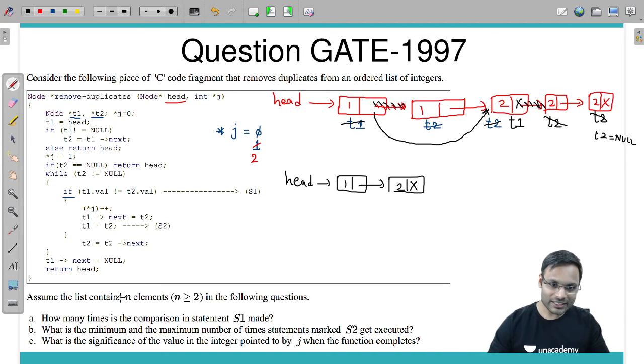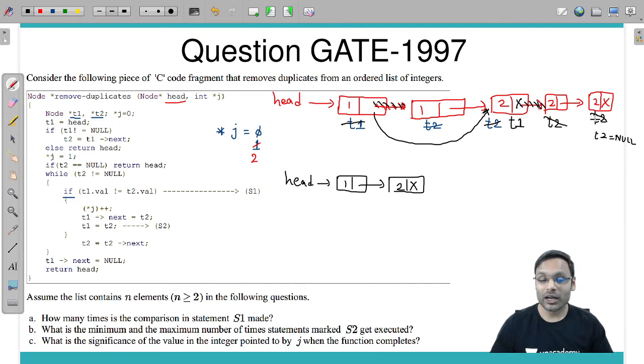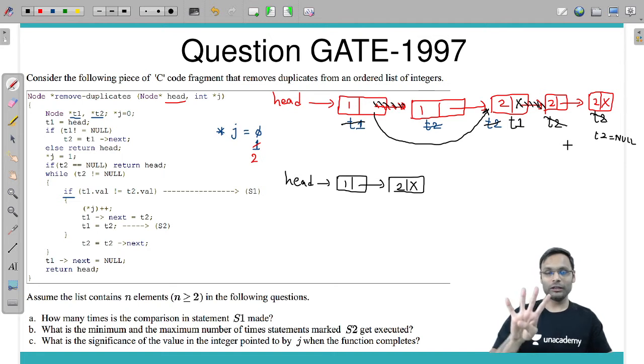Now assume the list contains n elements, n greater than or equal to 2. How many times is the comparison in statement S1 made? First of all, T1 was here, T2 was here, 1 comparison. Then T2 goes here, 2 comparisons. Then 3, then 4 comparisons. After that T2 goes out, so only 4 comparisons.